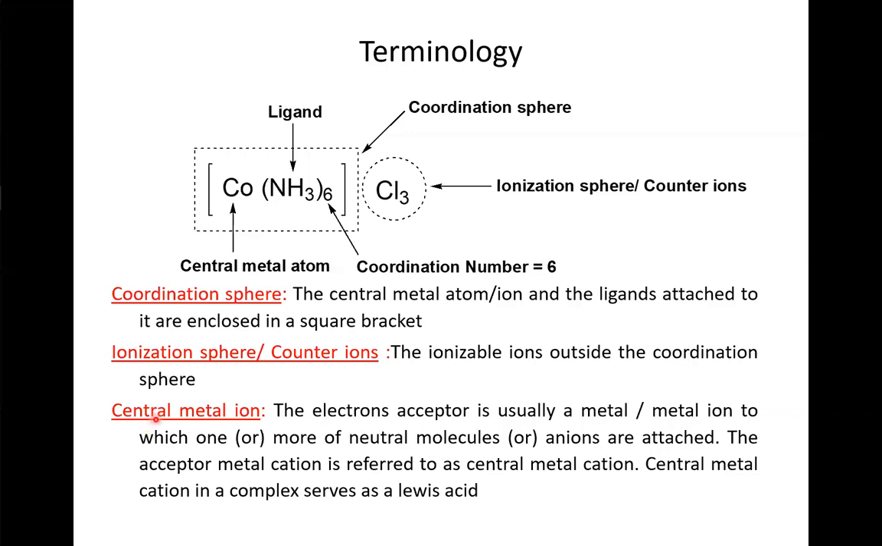Central metal ion. The electron acceptor is usually a metal or metal ion to which one or more neutral molecules or ions are attached. The acceptor metal cation is referred to as the central metal cation. The central metal cation in a complex serves as a Lewis acid. The central metal will more commonly be a transition metal or ion. However, a few representative elements like magnesium, sodium, and inner transition metals can also be present.